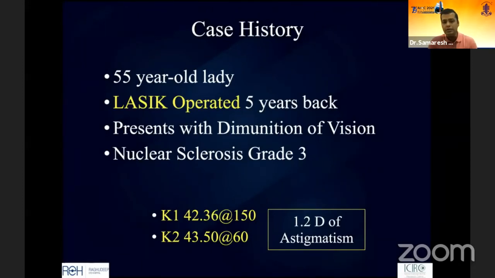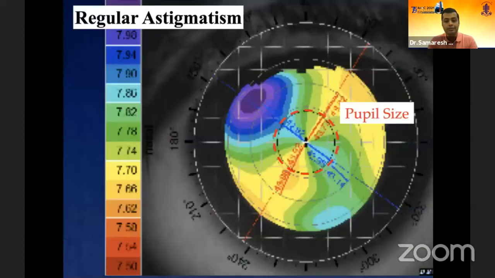So just one case scenario, just like Dr. Lajja showed, a 55-year-old lady who had LASIK operated not very long ago, came to us with decreased vision. Not long ago LASIK means a good LASIK because it's an aspheric profile. Her keratometries are within a respectable limit and she has a diopter and a half of astigmatism. But the best part is that she's a regular astigmatism in the pupillary area, which is the area of interest, because the rest of the cornea doesn't matter, as the light isn't going through that cornea, but the visual axis.